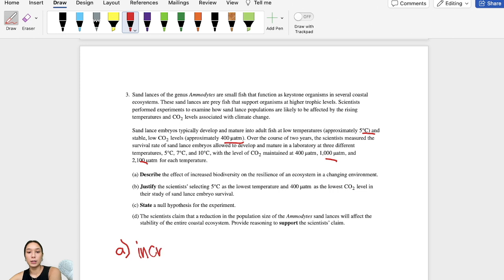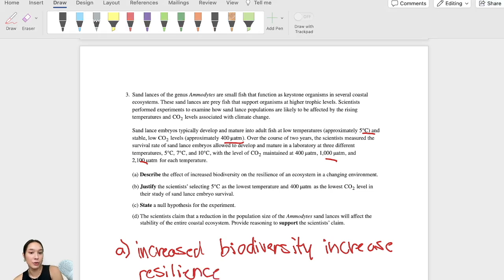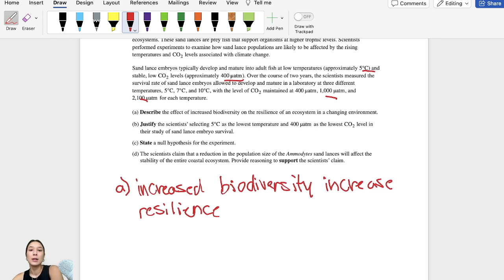So increased biodiversity increases resilience. It's the same concept as increasing genetic diversity increases resilience. It's the same kind of concept.